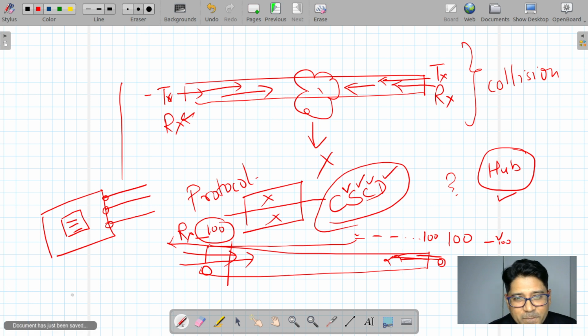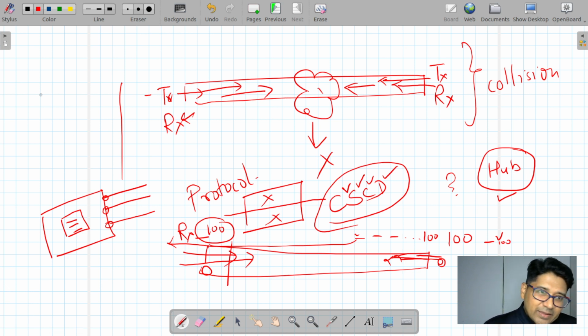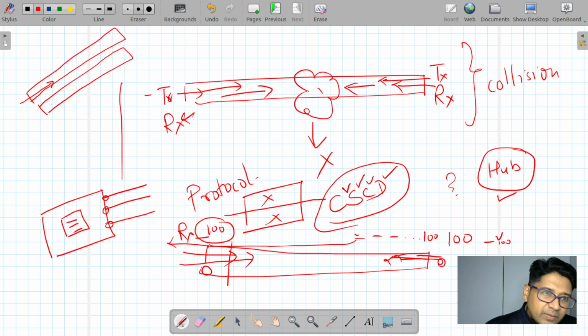It's very simple: one path only for transmission and one path only for receiving. That is called duplex. So on this point it is going to receive, and on this point it is going to transmit; on the other side, it transmits and receives as well.